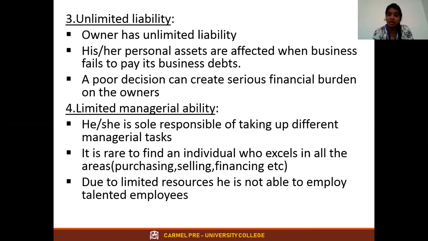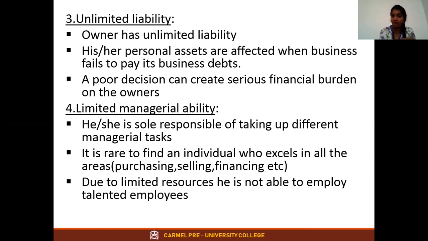So one of the disadvantages is limited managerial ability. That is, he alone can't take up every task. Why? Because he's not expert in every field. And second thing is, though he is not expert in every field, he can recruit others who are experts. But to recruit is also a problem, because he can't pay the salary due to limited resources.